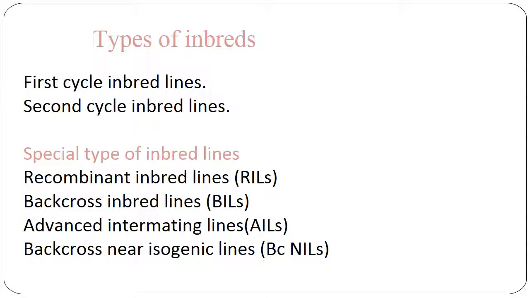The types of inbreds are first cycle inbreds and second cycle inbreds. Apart from these two, there are special types of inbreds like RILs, that is recombinant inbred lines, BILs, backcross inbred lines, AILs, advanced intermating lines, and backcross NILs, that is backcross near isogenic lines.